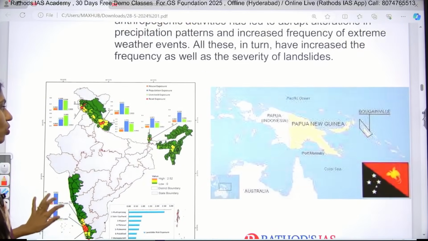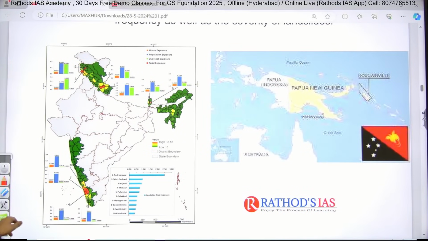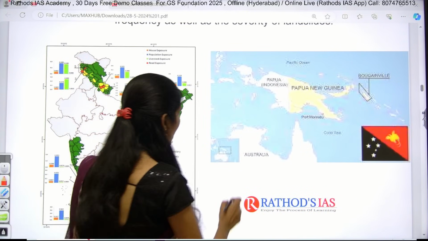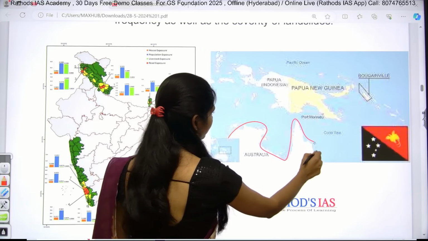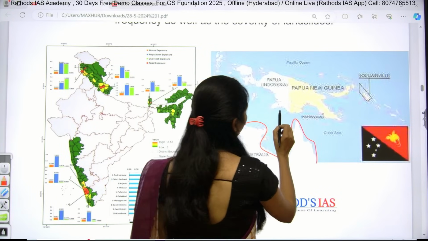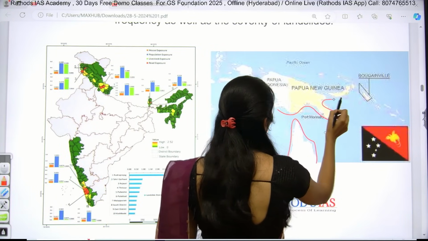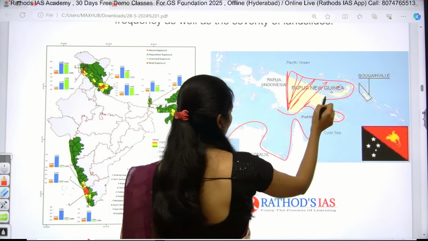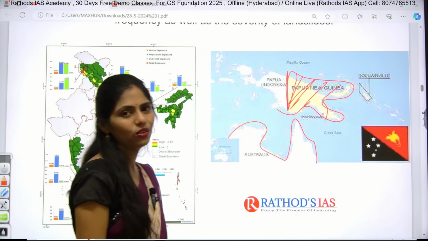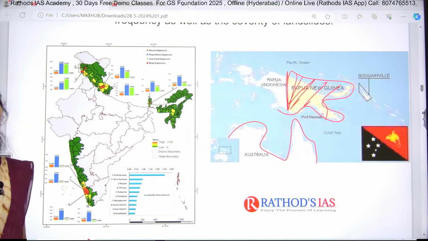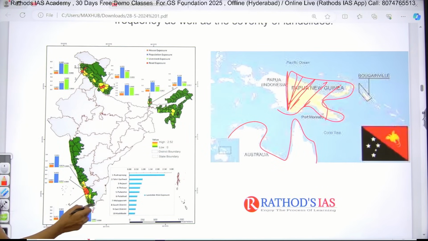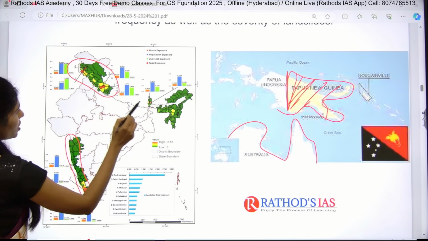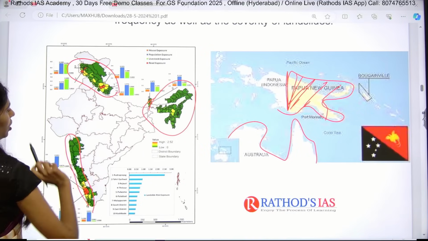So I want to show you the map of New Guinea, where exactly it is located. This part is Australia. Above Australia in this Pacific Ocean region, this part is Papua New Guinea. And I want to show you even the map of India where landslides are commonly seen, especially this western coast, here in this Himalayan region, and here in this northeastern part.